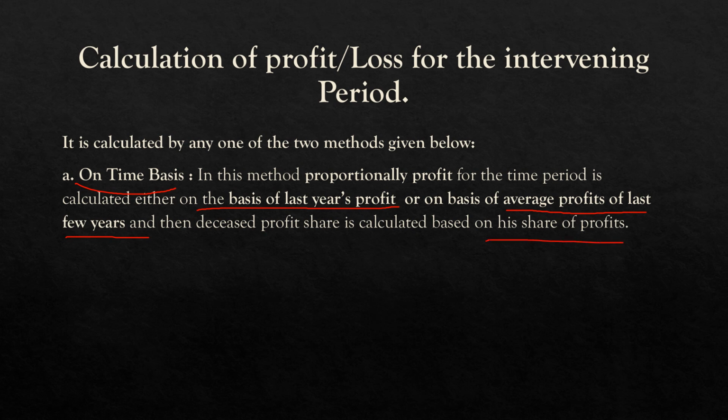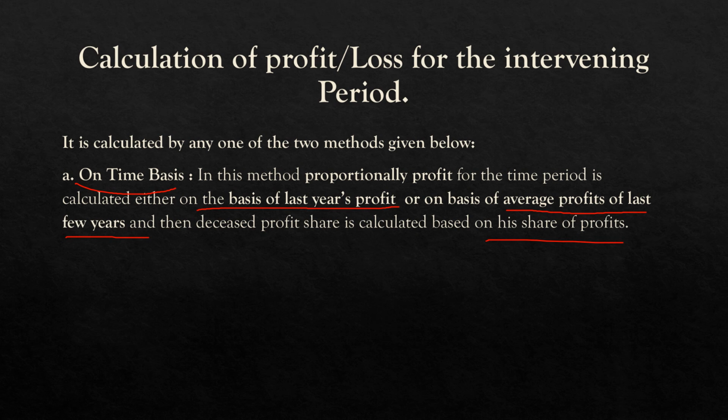How to calculate if it is on the basis of time? Based on last year's profit, or based on the average profit of the last few years. If it is based on last year's profit, say for example A, B, C, three partners were there.